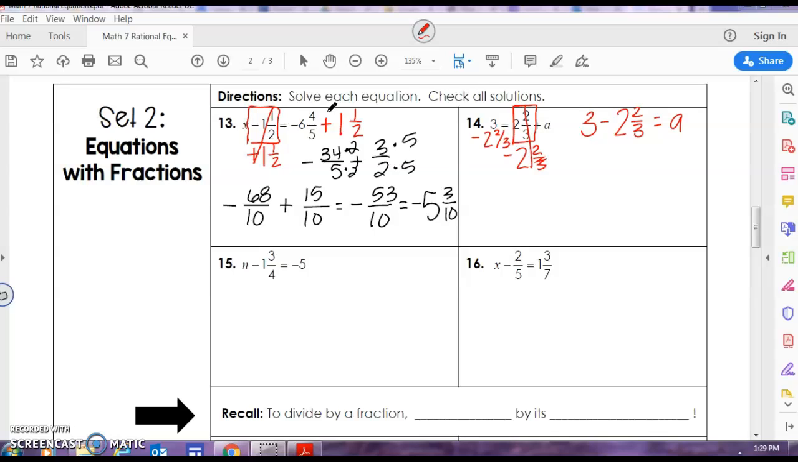I'm going to change these into improper fractions. 3 as an improper fraction is 3 over 1. 3 times 2 is 6, plus 2 is 8/3. My least common denominator with 3 and 1 is going to be 3. 1 times 3 is 3, so I'll multiply 3 times 3 to get 9, and then I'm going to subtract 8/3. 9 minus 8 is 1/3, so a equals 1/3.